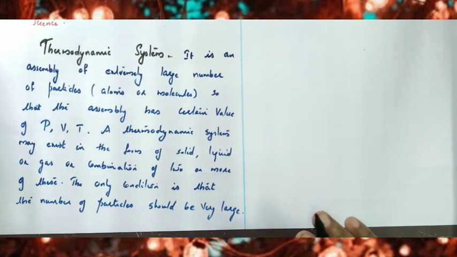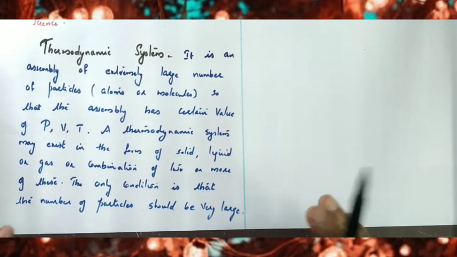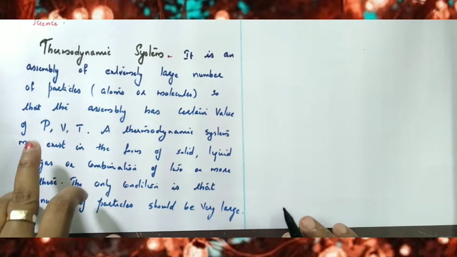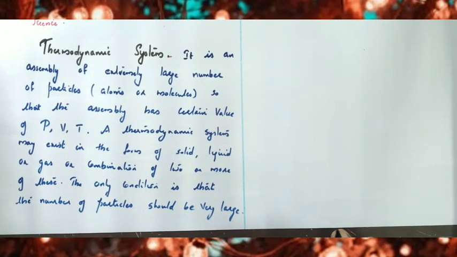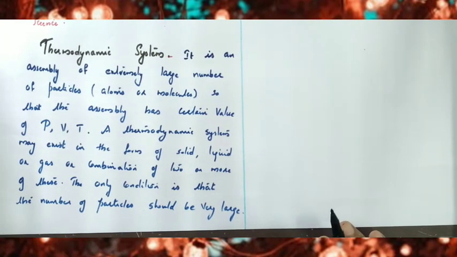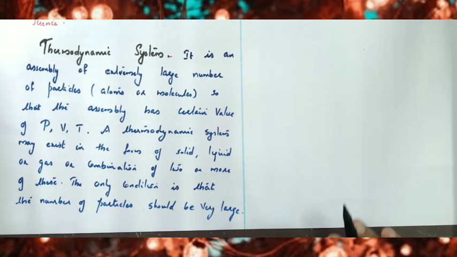So a thermodynamic system means the assembly of a large number of atoms or molecules having definite values of pressure, volume and temperature. That is called a thermodynamic system. It can be in the solid state, liquid state or gaseous state. The only condition is that a system must contain a large number of particles.